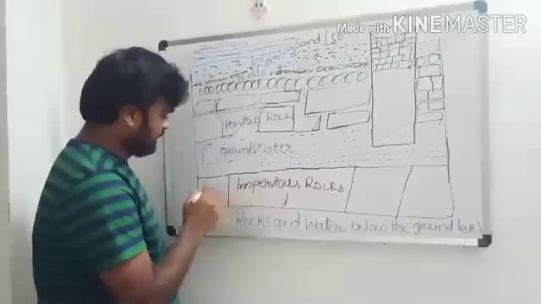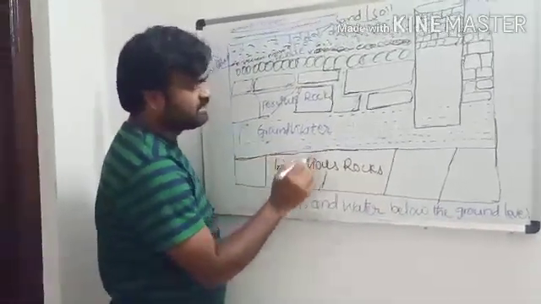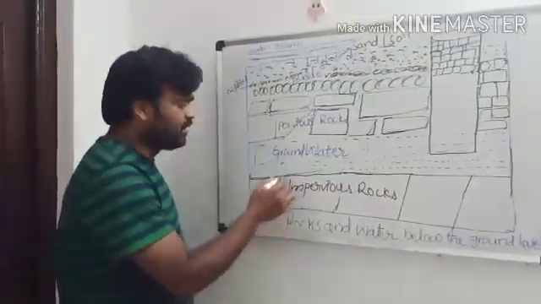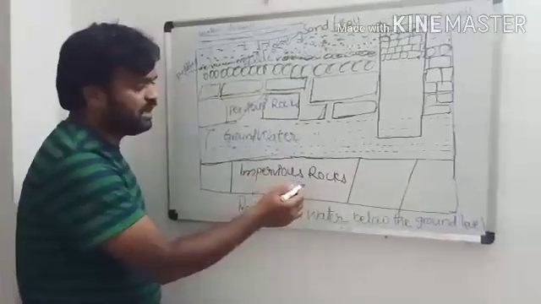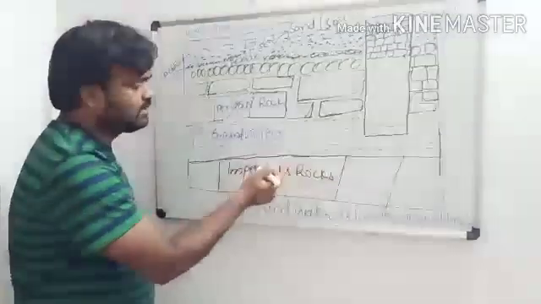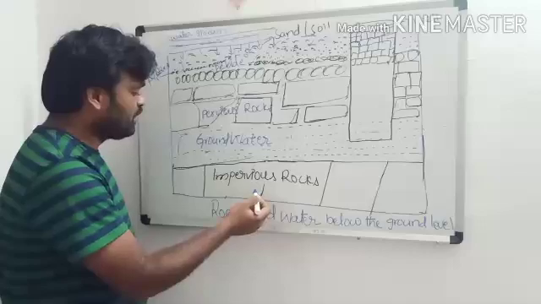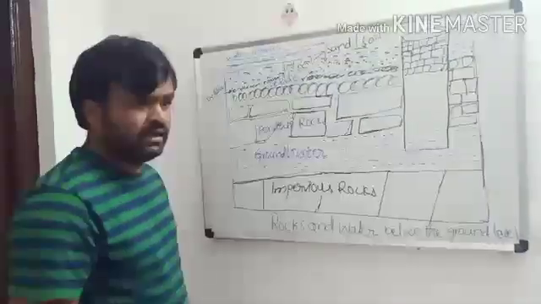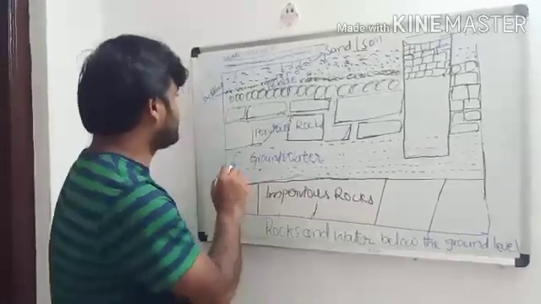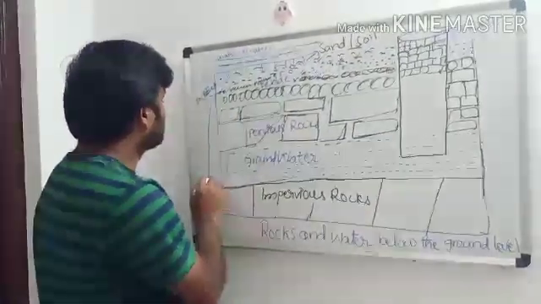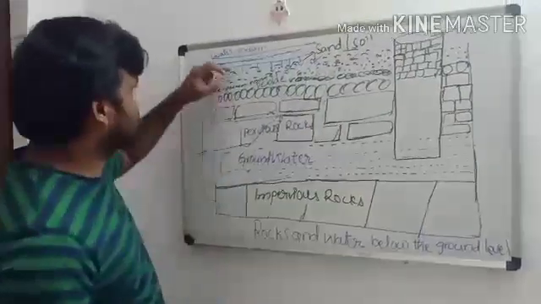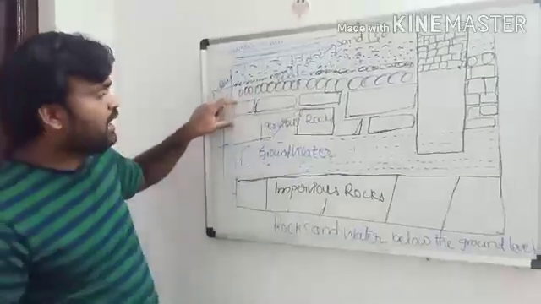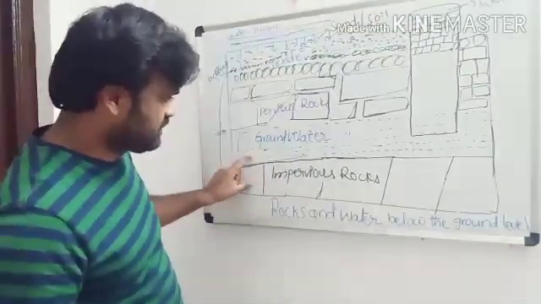Under this groundwater, there are impervious rocks. Due to these impervious rocks, the water cannot go beneath them. These are the most important structures for groundwater: first the sand or pebbles and soil, and then pervious rocks and groundwater and impervious rocks.